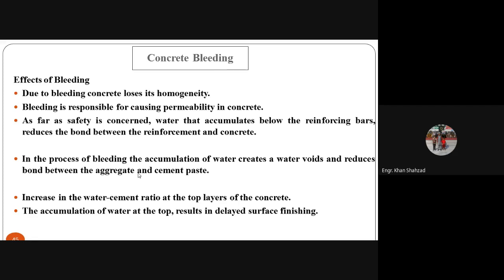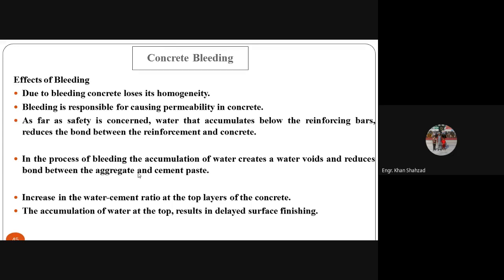In the process of bleeding, the accumulation of water creates a water void and reduces the bond between the aggregates and the cement paste. If the water comes to the surface and accumulates on the top, it creates a water void and reduces the bond between the aggregates and the cement paste. This bleeding can affect the bond between the aggregates and the cement paste.